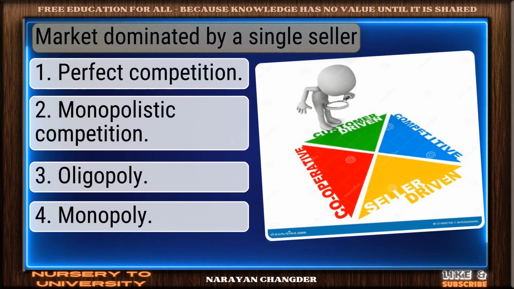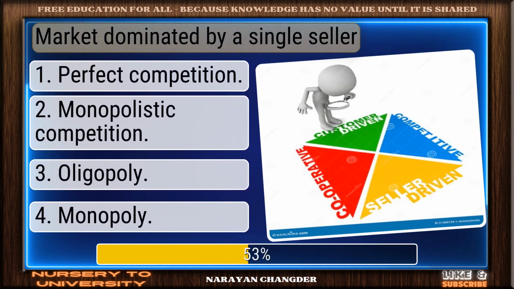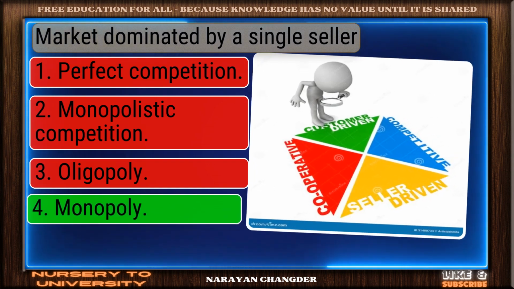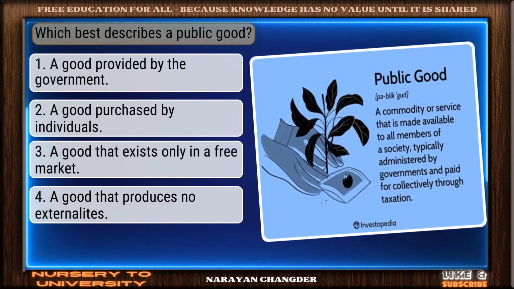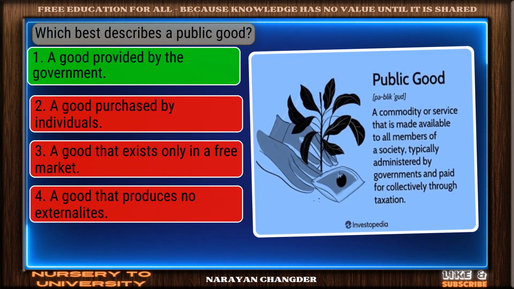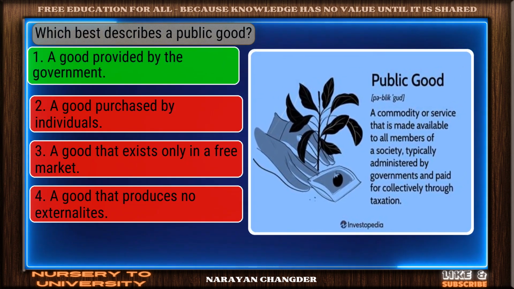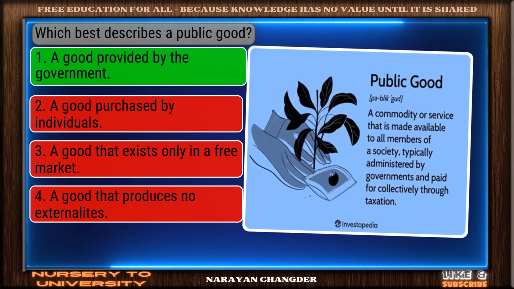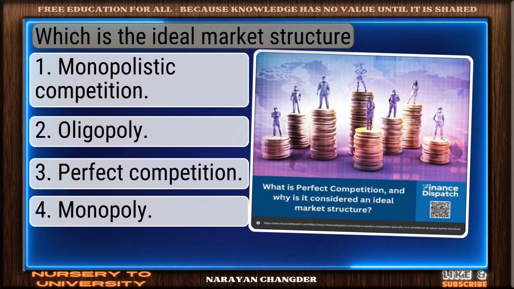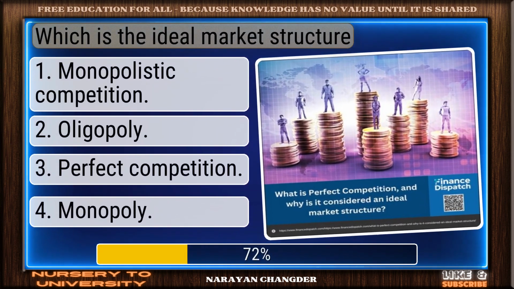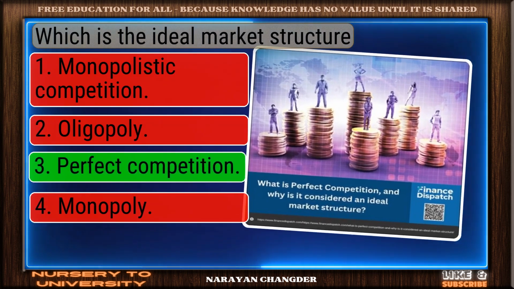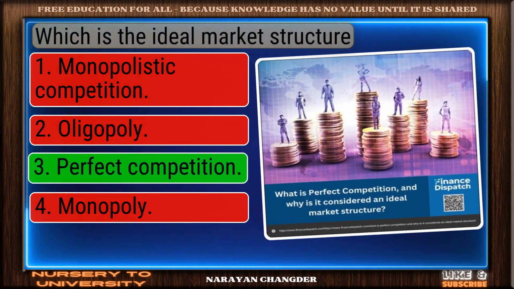Market dominated by a single seller. Excellent choice. Monopoly is the right answer. Which best describes a public good? Smart move. A good provided by the government is an accurate answer. Which is the ideal market structure? Excellent. Perfect competition is a brilliant choice.